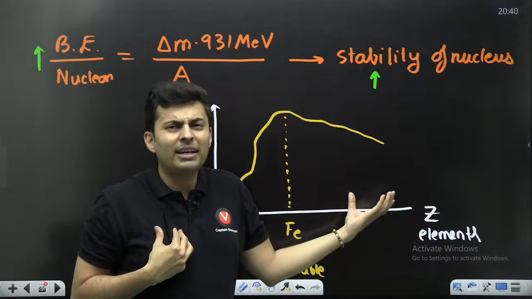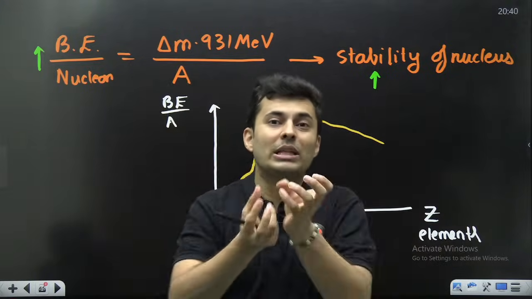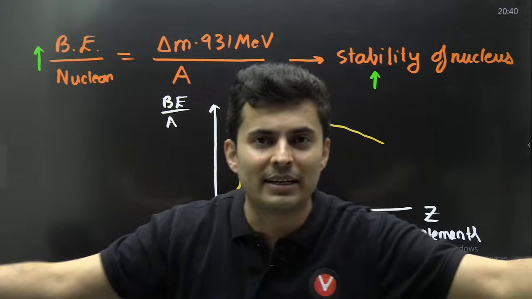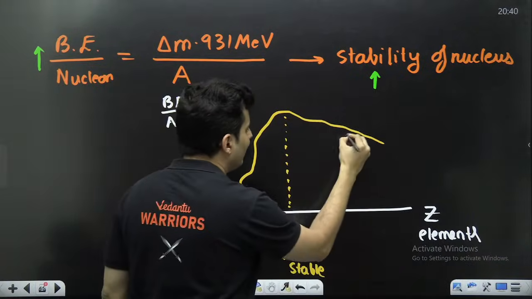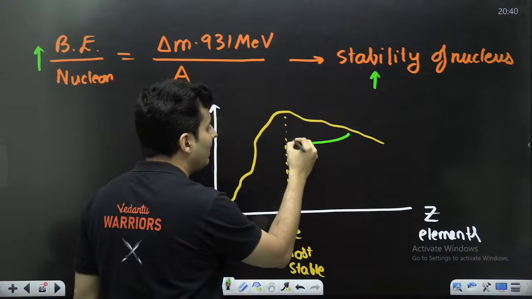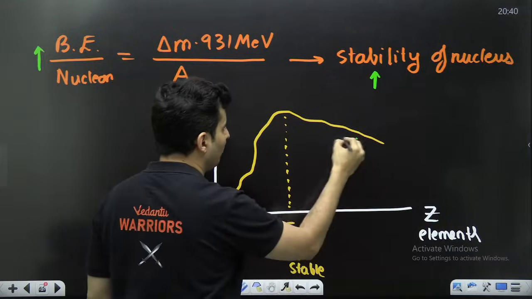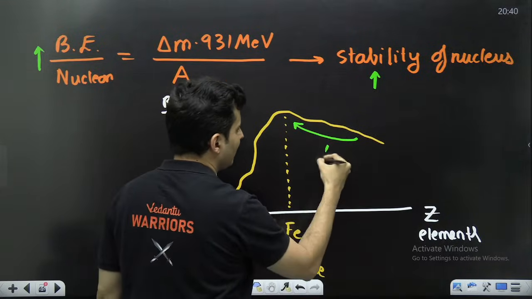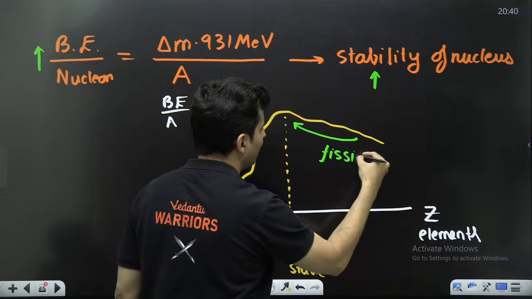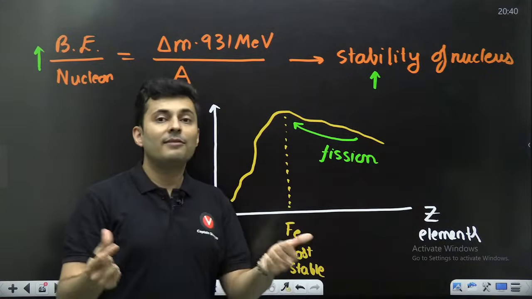Why am I so heavy? Let me lose some weight. So they will break into small parts. When they break into small parts to become more stable, that process is called fission.